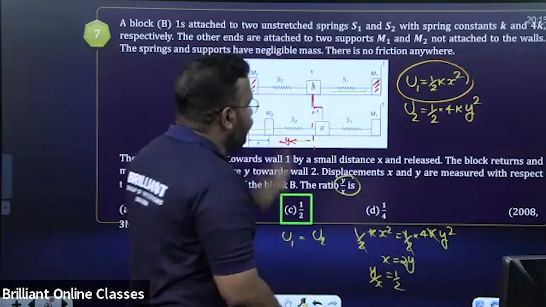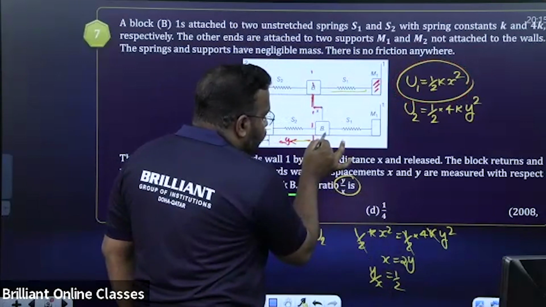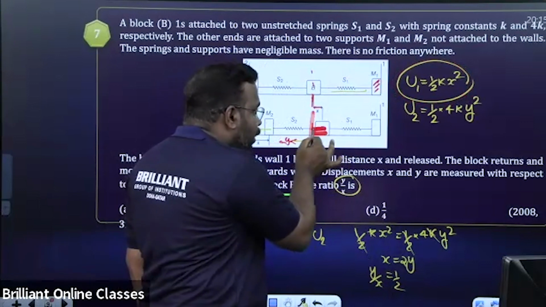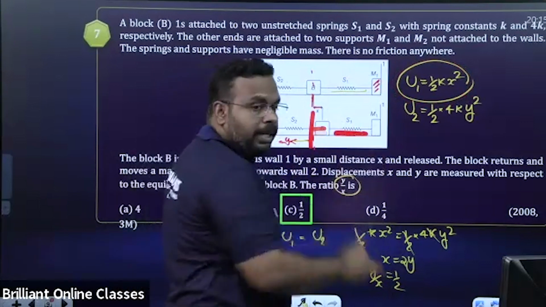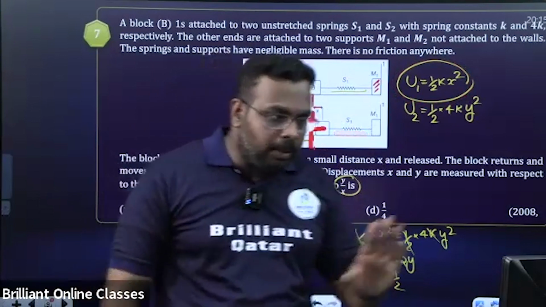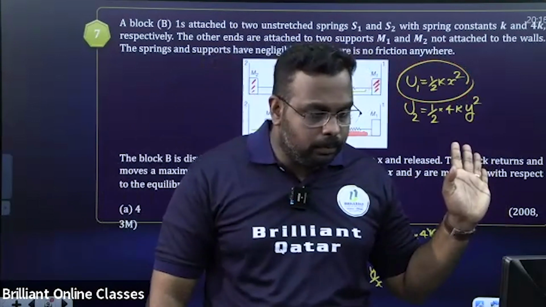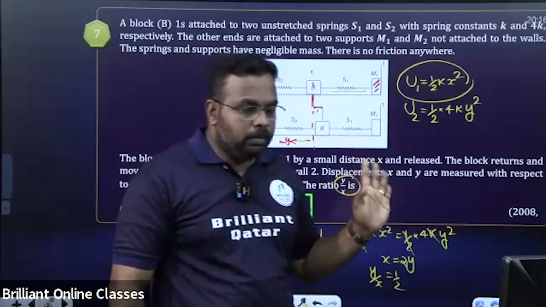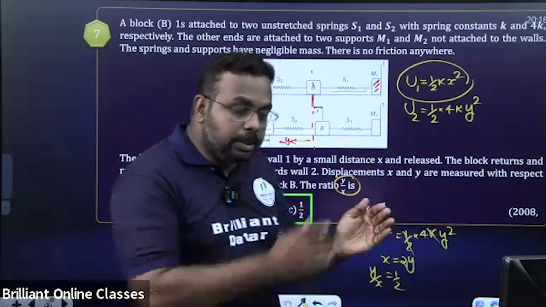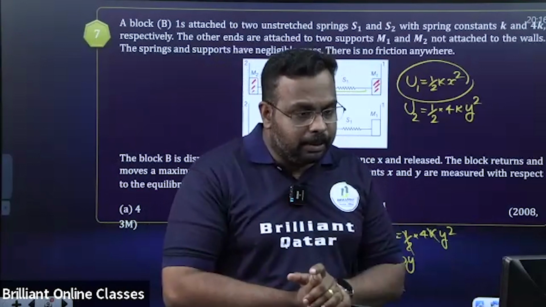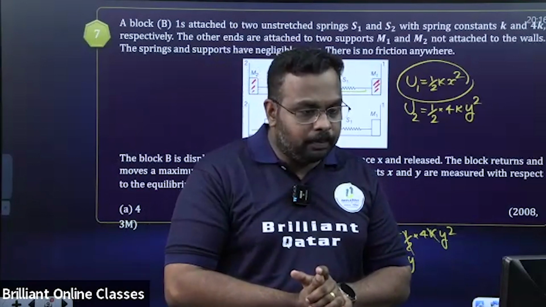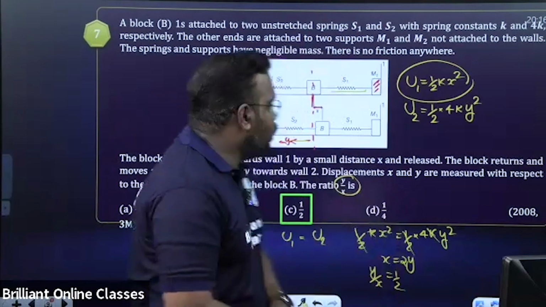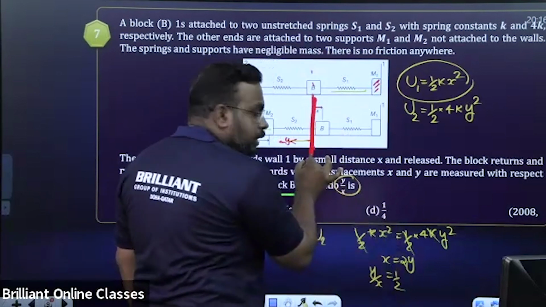Yeah. Now we are releasing it. After releasing it, what happened? This will come back to its initial equilibrium position. When it is coming back, what will be the energy of S1? S1 will become 0. That part is also okay now? Yes. It is coming back, so what is the displacement from the mean position? Half kx square is the energy, no? At the mean position, what is it? Yeah, right. So at the mean position, the energy will be 0.